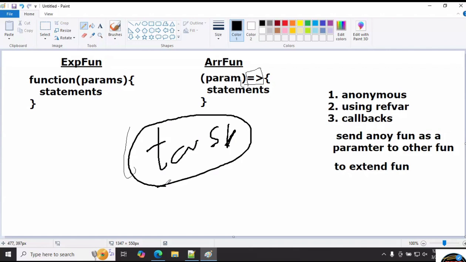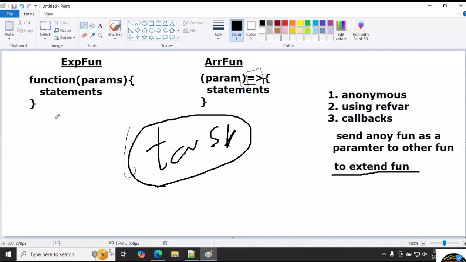There are two solutions. Solution number one: open the source code of that already developed function and make the changes as per your requirement. It's the easiest solution, but a bad solution. The reason: you are modifying the source code of predefined functions, and that impact goes to the next programs and other users also. That is a very dangerous process. So, without disturbing the existing function, how do we add my requirements? That is called extending.